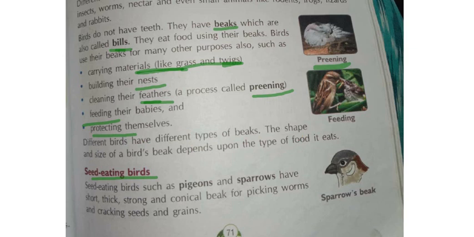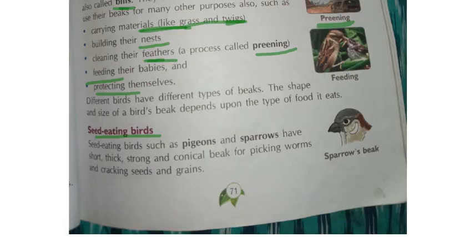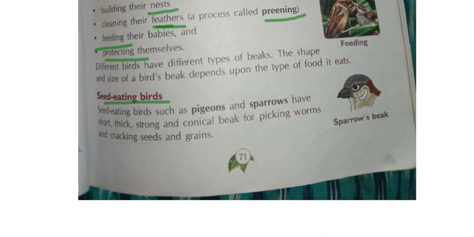See here, different birds have different types of beaks. The shape and size of a bird's beak depends upon the type of food they eat. What they are saying here is, there are different types of birds, we know that. So all the different types of birds will have different types of beaks. How their beaks will be means according to the different types of food they eat, their beaks will be structured. Okay, till here we have discussed in the previous class, and now I am going to start today's class.